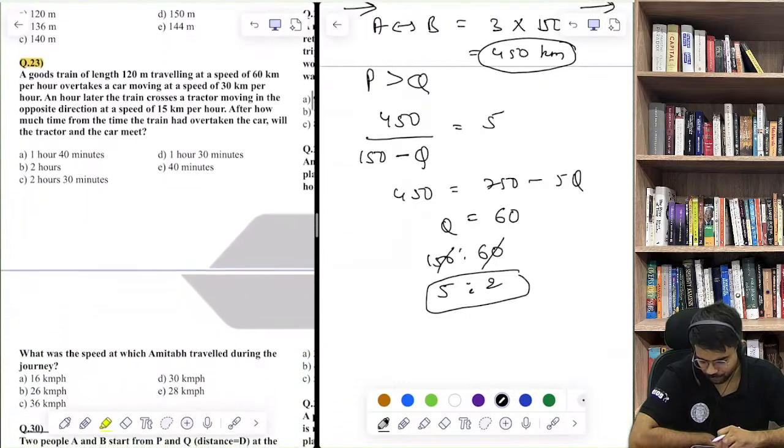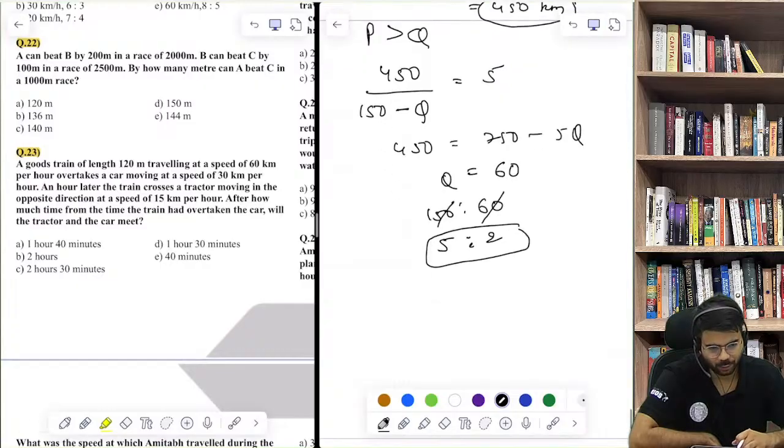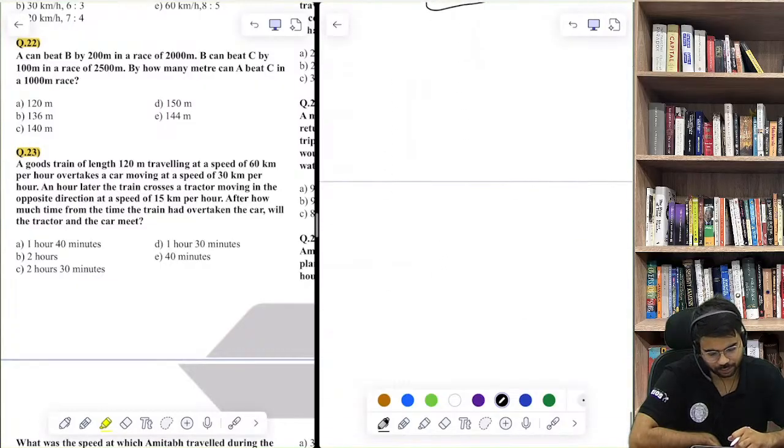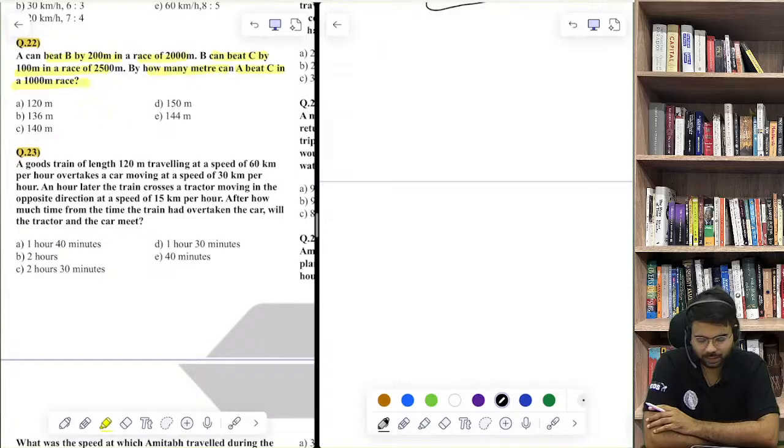Let's move to, or okay, let's do question 22. It is a little tricky. Let's do 22 also. Question 22 is, A can beat B by 200 meters in a race of 2000 meters. B can beat C by 100 meters. By how many meters can A beat C in a 1000 meter race? Try this out.